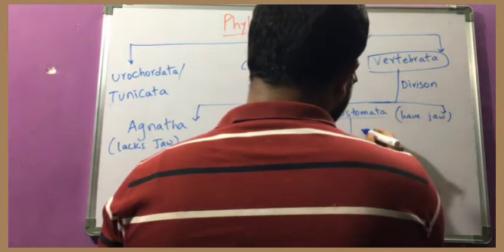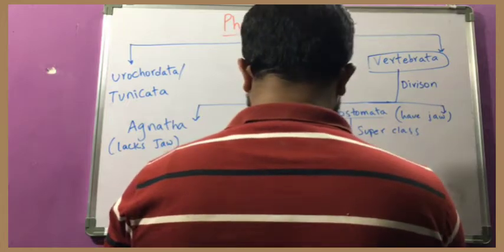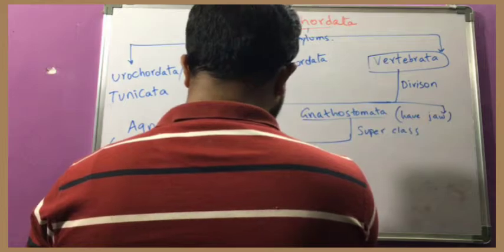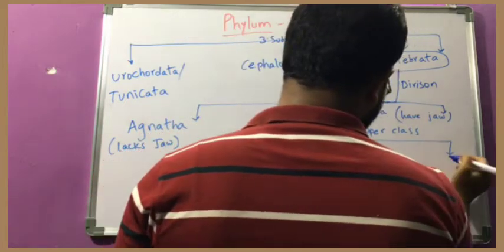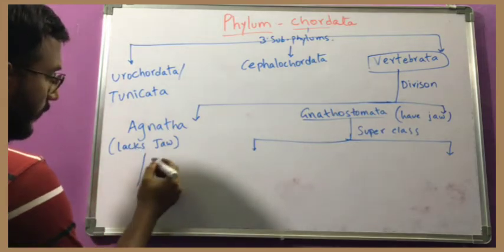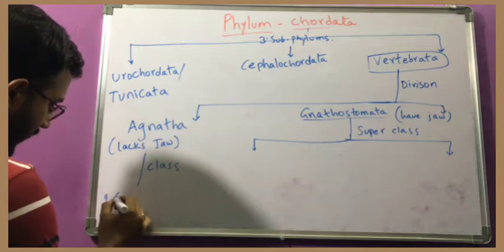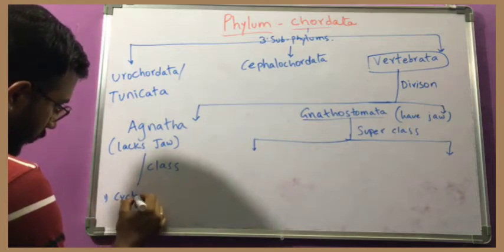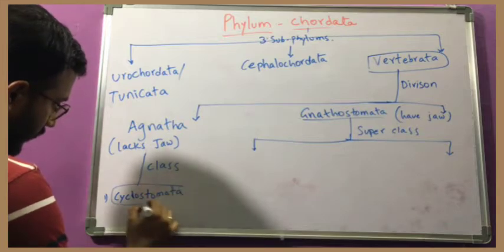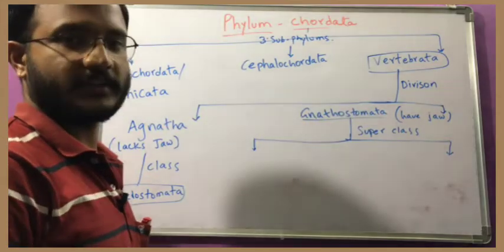Now it is divided again into superclasses. What are the superclasses present here? The Agnatha does not have superclasses, it is only divided into one class, that is Cyclostomata. This is the only class present in the Agnatha.